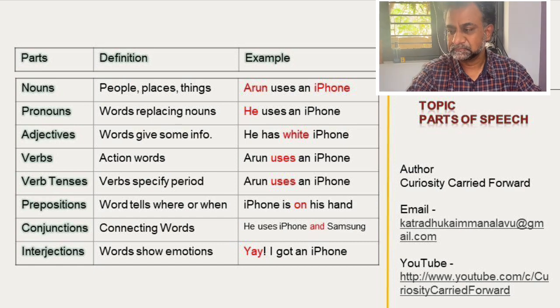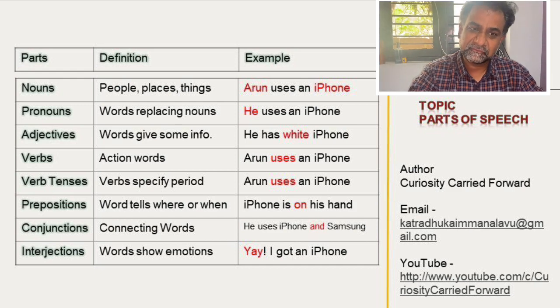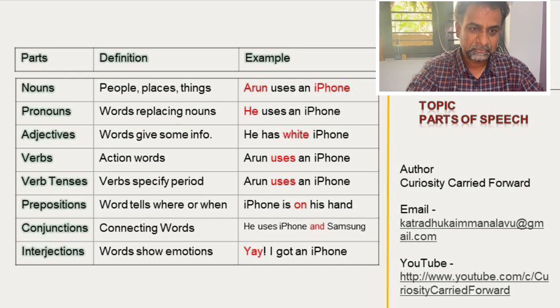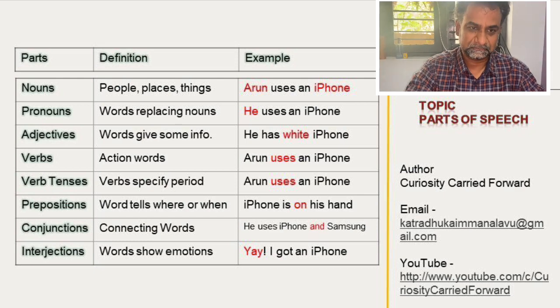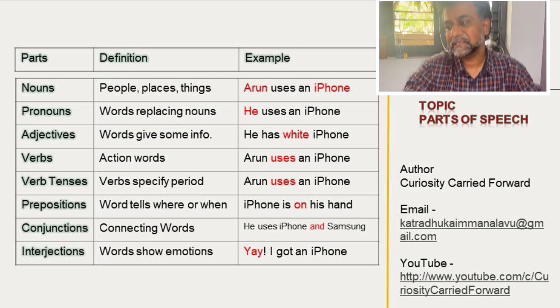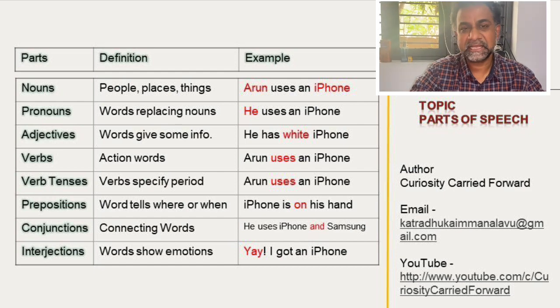For example, he has a white iPhone. Okay. So iPhone is the noun. For that we are giving one more piece of information, that it is white in color. So that is an adjective. That is why I have highlighted white, it is an adjective.